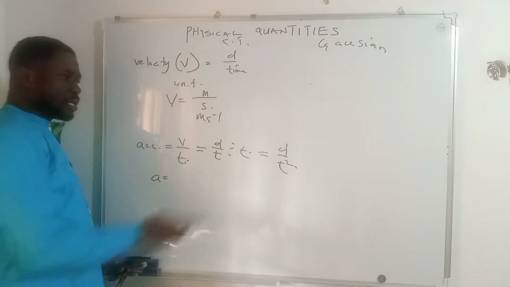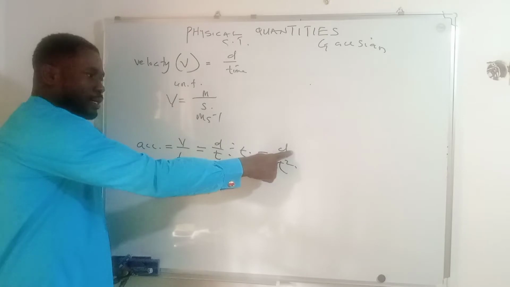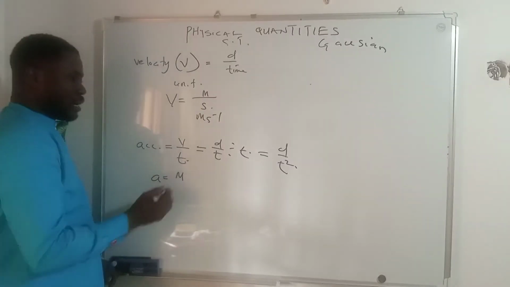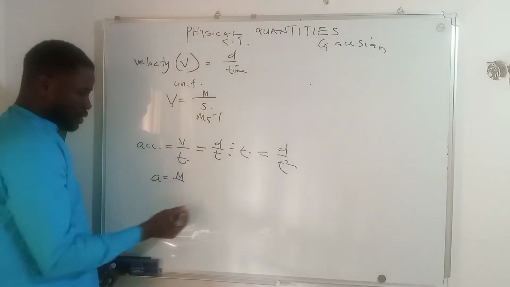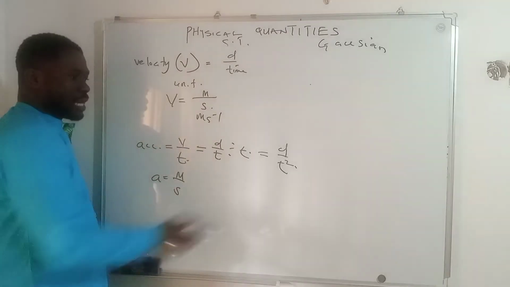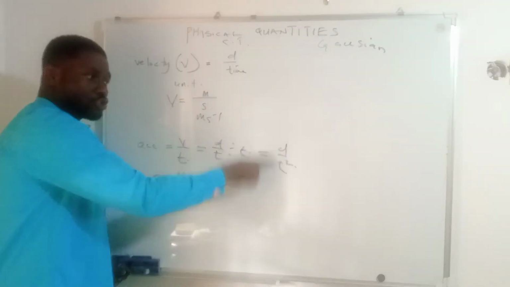And so at this point, we will ask ourselves, what is the unit of D? The unit of D is M, meter, all over the unit of T, which is second. And in this case, second, which is the time, is raised to power 2.